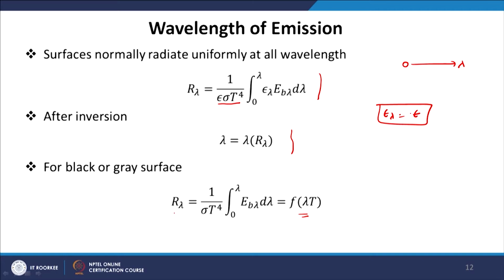So, you have to pick one random number r lambda, and look at the table of the f function in the book and find out the lambda. So, lambda will come from the f function tables. You have to look at the tables to find out the lambda. This is how you will find out the wavelength of the emitted photon from the surface.